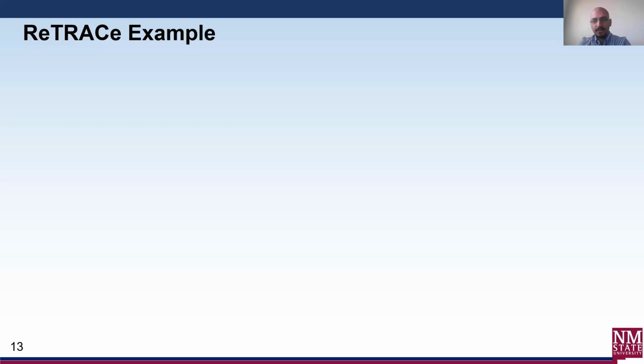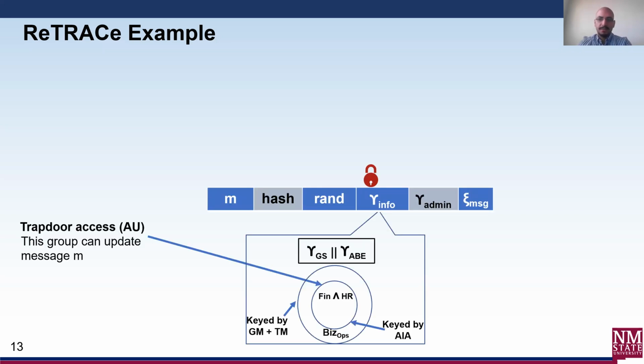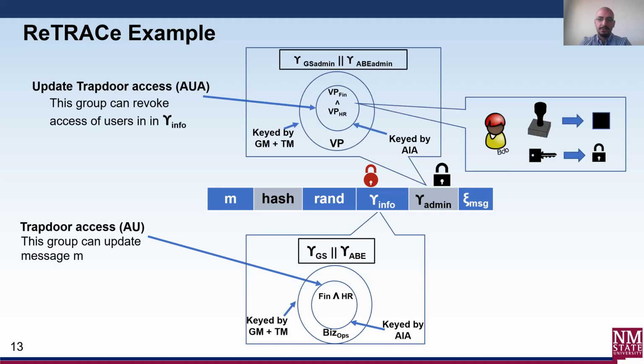The encrypted information contained within epsilon info along with the ABE policy enables users in AU to update the message. Similar to epsilon info, information in epsilon admin is only available to users in AUA and enables them to update the trapdoor. For a user to produce a valid ReTRACe update, they need to have keys to the attribute groups defined in the epsilon ABE, as well as the signing keys defined in the group signature policy epsilon GS.